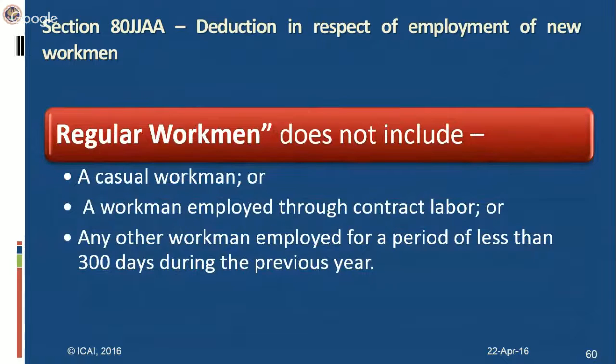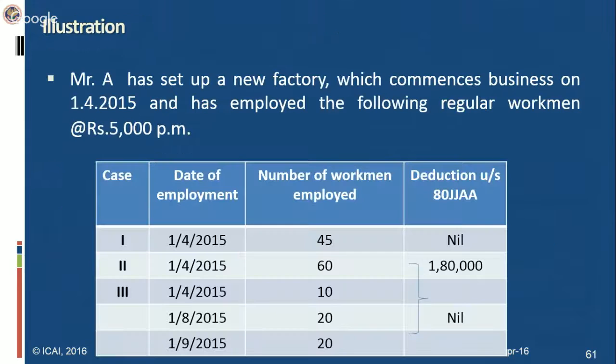Regular workman does not include a casual workman, a workman employed through contract labor, or any other workman employed for a period of less than 300 days during the previous year. If a workman is on regular rolls, employed in a factory, but employed only for 200 days in a year, he will not qualify as a regular workman for the purpose of deduction under this section.